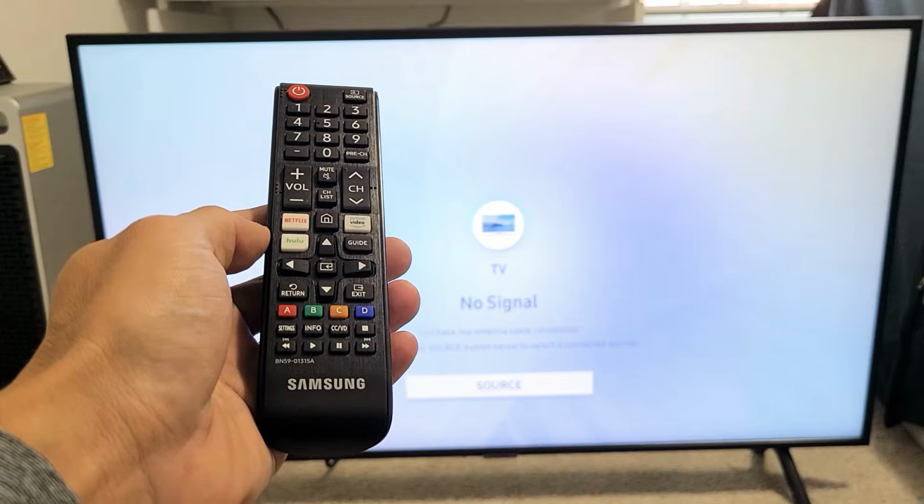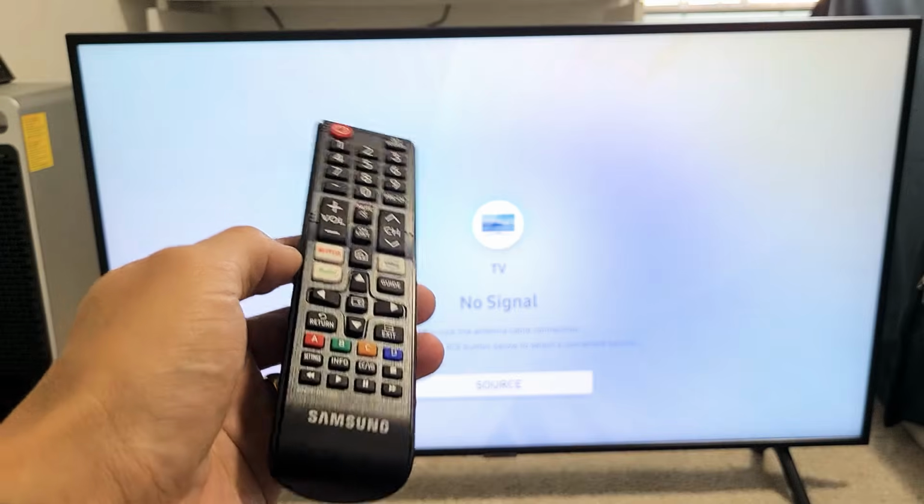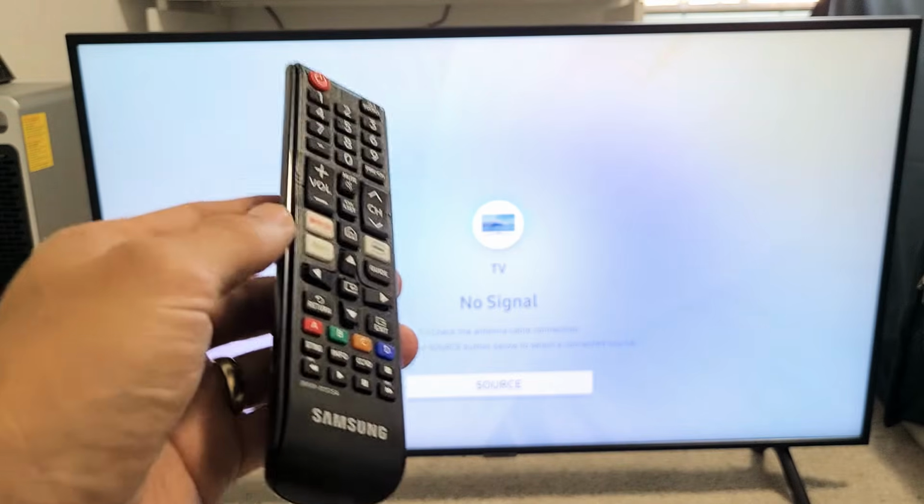I'll show you how to reset your picture settings back to factory defaults, only the picture settings. So this is a very common fix if you have issues. Maybe you're watching an app or something like that.